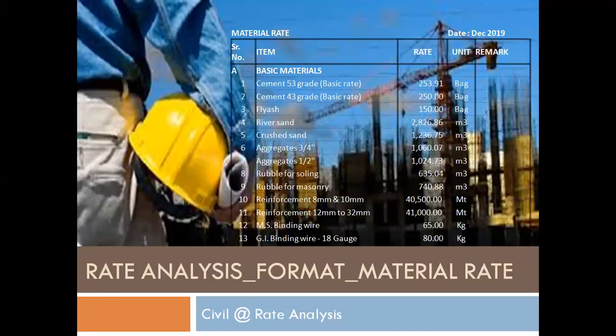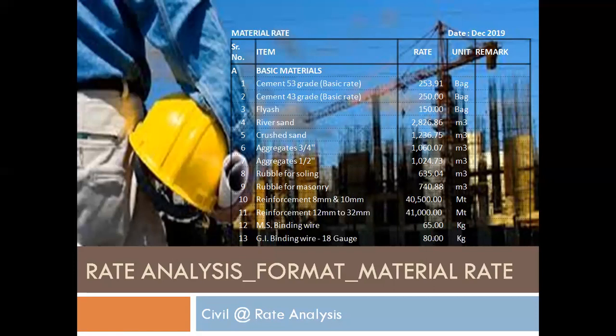Here, some formats are there. Usually, you just need to take the material rates from the client. In the detail sheet, we'll see in Excel. Today, in this chapter, I am just introducing the thing. Here, the material rate format is there. From the market, you just take the rates from your supplier. The rates may vary depending on the site location and the quantum of the work.